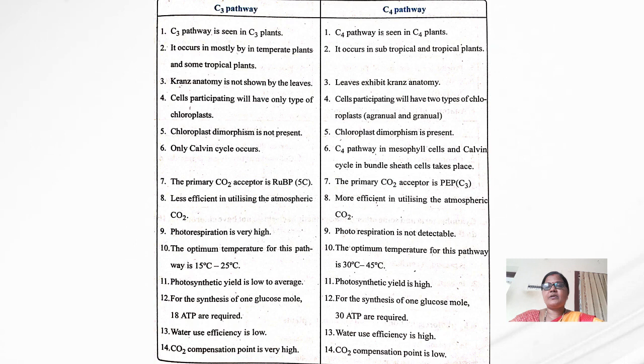Once again, this C3 pathway occurs in all the temperate plants and somewhat in the tropical plants. And the C4 pathway occurs in all the subtropical and tropical plants.